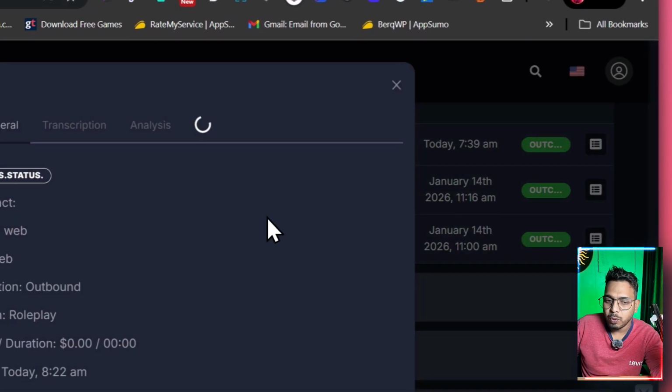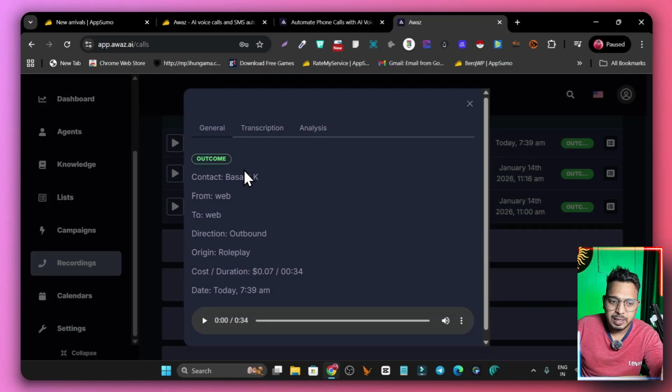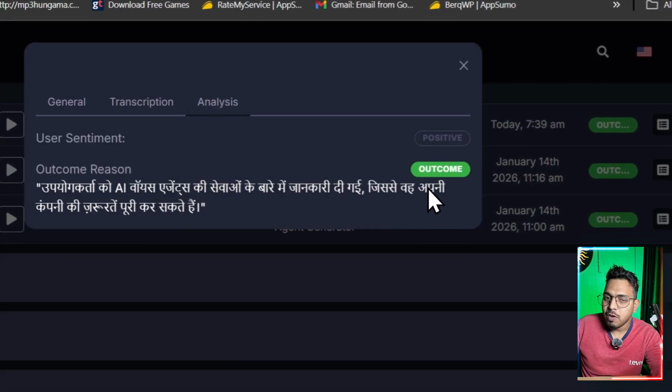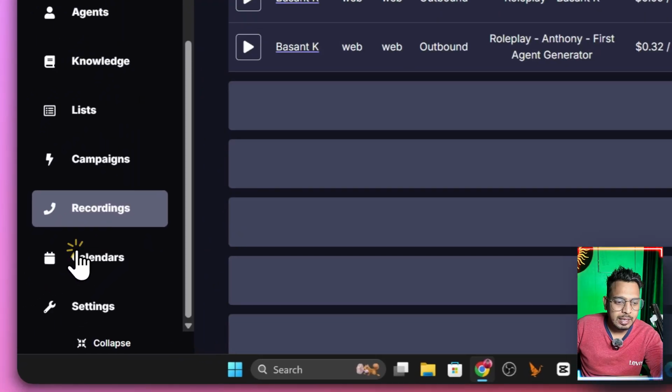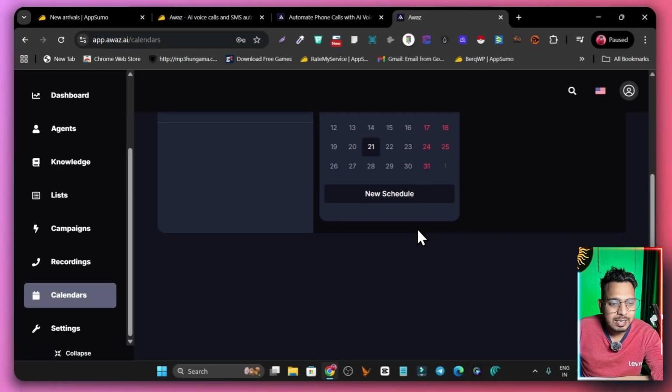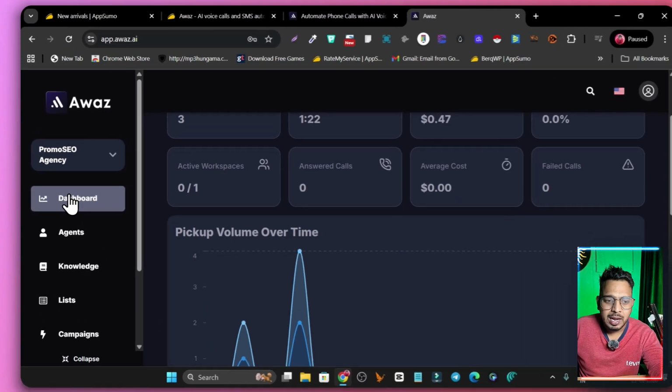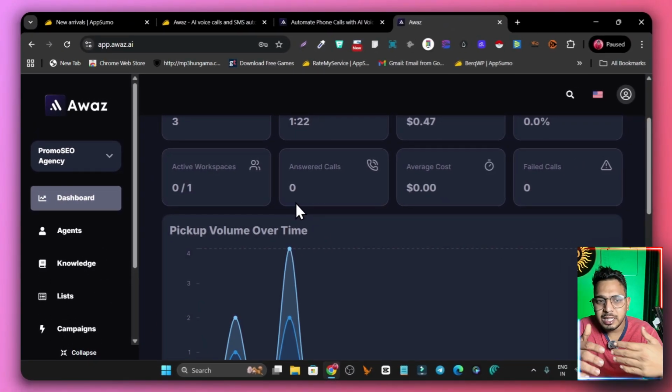Okay, so this is how it will sound. If you want to get more details, you have to simply click here and you will see all this stuff. This is the transcription and this is the analysis for the sentiment. Okay, then this is the calendar. If you have any meetings done, you can see them in the calendar. So this is the Awaz platform, and pretty much the platform is amazing.